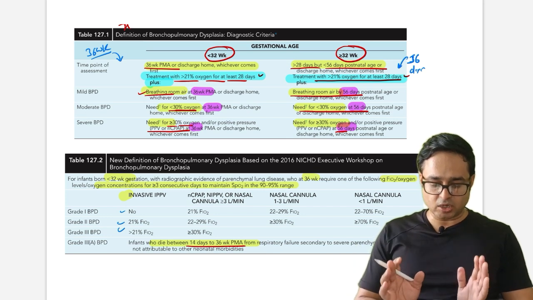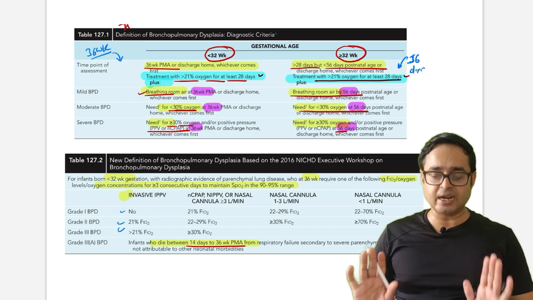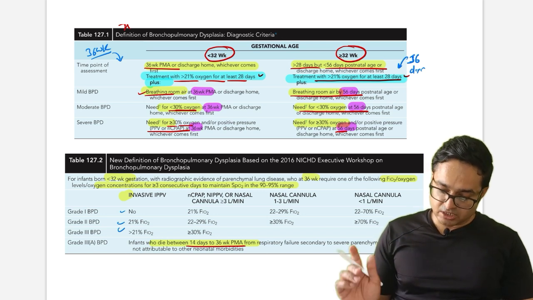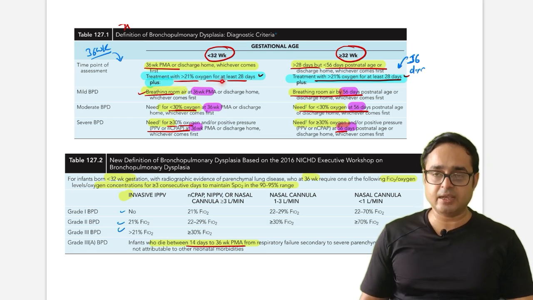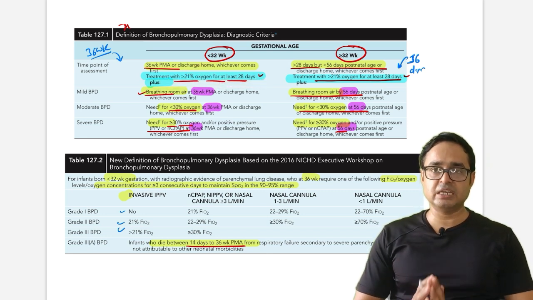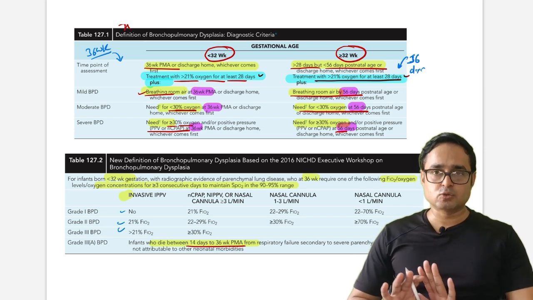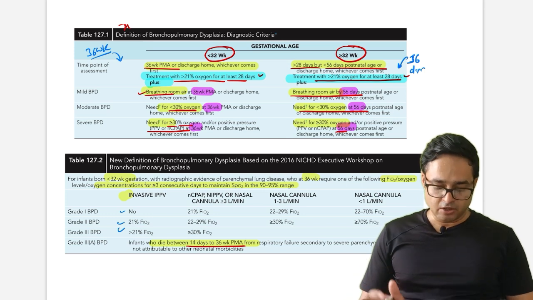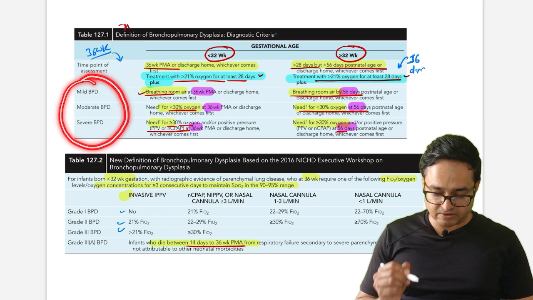So this is 36 weeks and 56 days. You have to remember what the entry criteria are in this. Entry criteria is you have to give treatment with more than 21% oxygen for at least 28 days. If a neonate received more than 21% oxygen for 1 month, BPD can be classified. After that it is simple. We have to classify BPD into mild, moderate and severe.